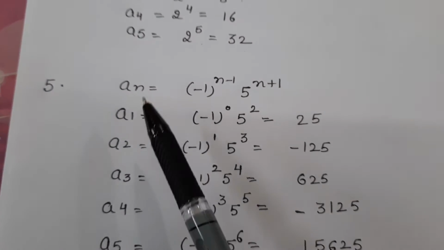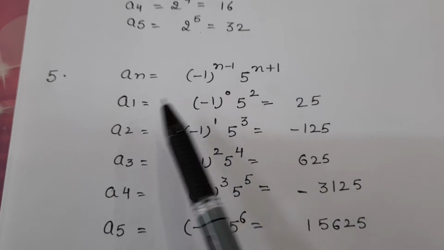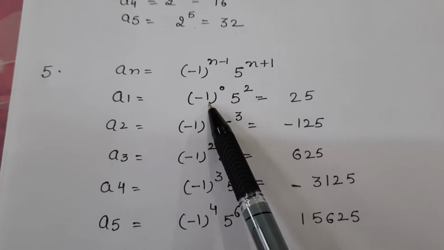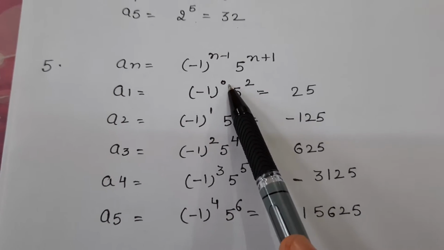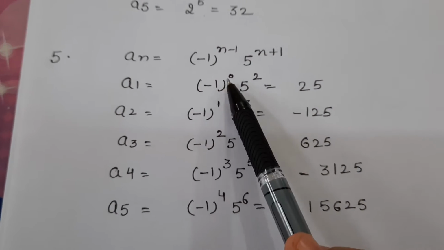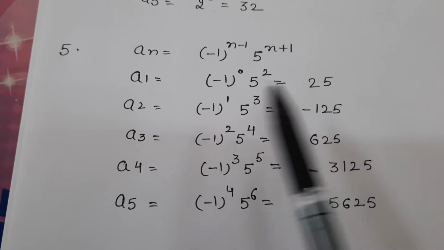Question number 5. Again, write the 5 terms of the sequence whose nth term is given by this. For the first term, you will put n equal to 1. So a1 will be minus 1 raised to the power 0 into 5 raised to the power 1 plus 1, which is 2. Anything raised to the power 0 is 1. So this is 1 into 5 squared, 25.